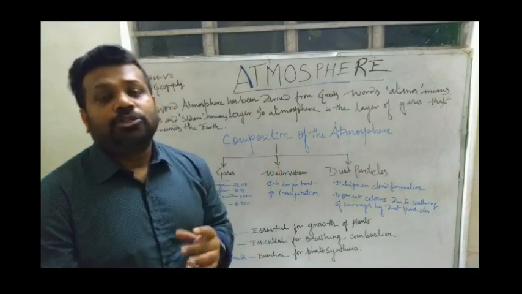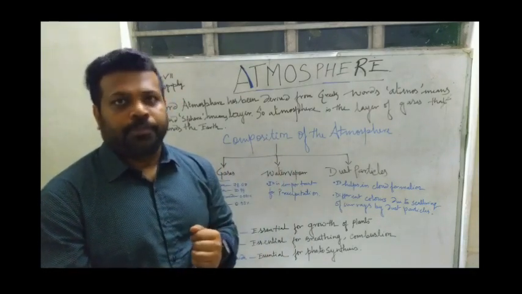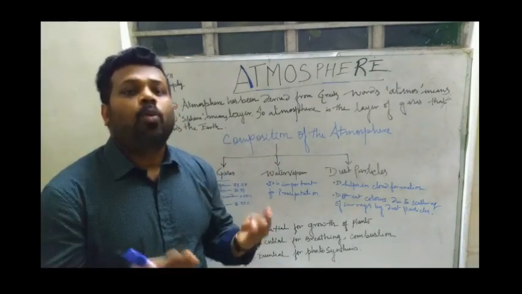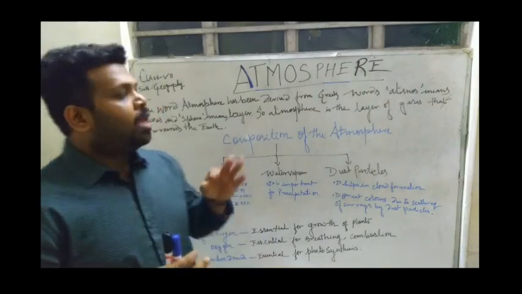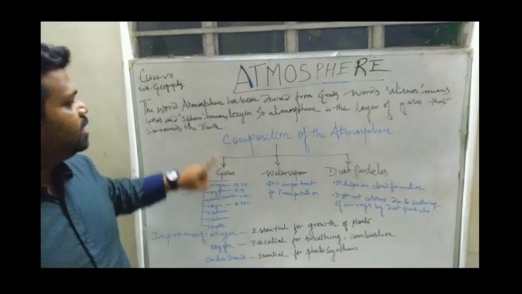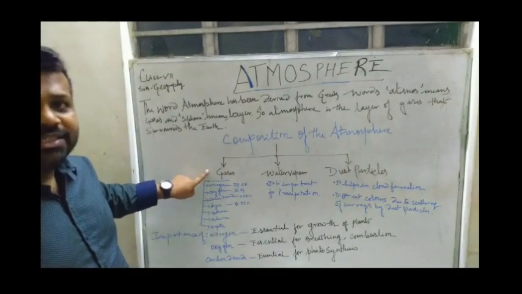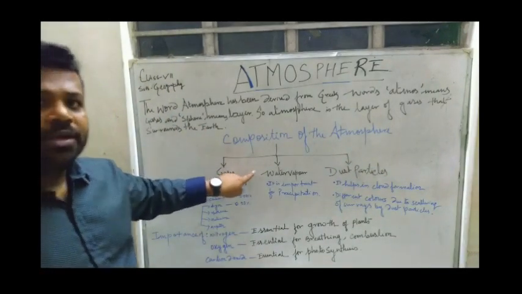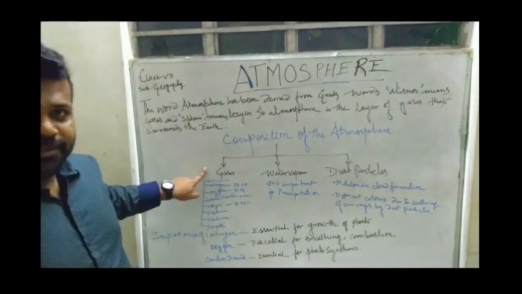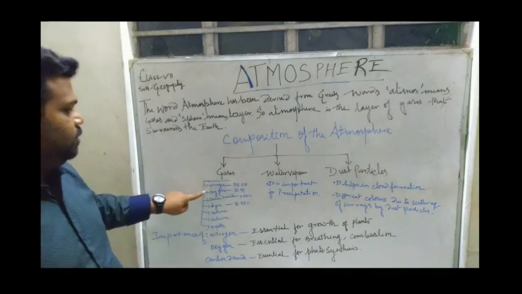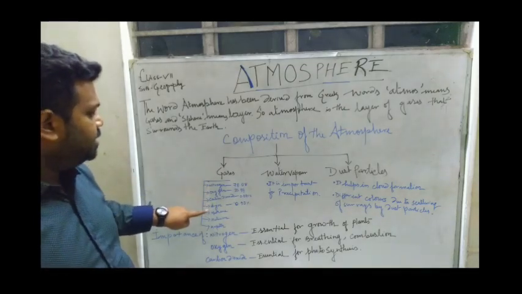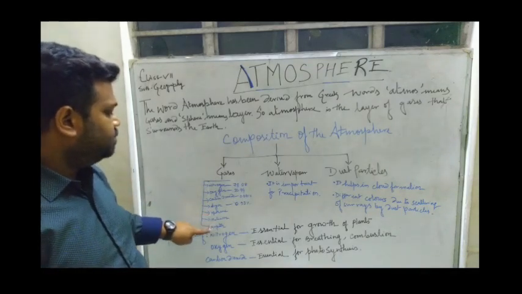Now, what is this atmosphere composed of? Atmosphere is made up of different things. Now, what are those things? See, composition of the atmosphere. I have made a chart. So, first composition is gases. Next comes water vapor. Next comes dust particles. Now, gases. Among the gases, you see nitrogen, oxygen, carbon dioxide, argon, methane, helium, krypton.